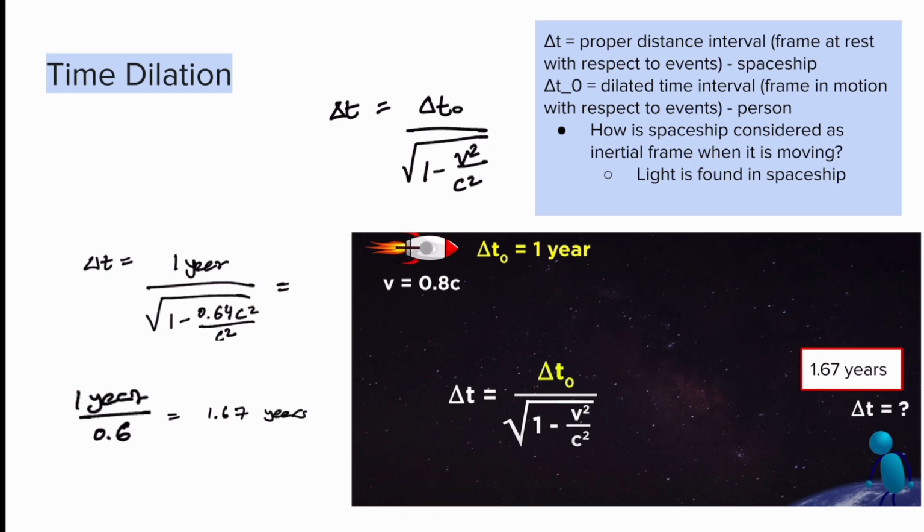In this example, we have a rocket that takes 1 year to move, and its velocity is 0.8 times c. If we plug these into the equation, we can find the time that is experienced by the person on Earth, which is going to be 1.67 years. So 1 year over the square root of 1 minus 0.64 c squared over c squared is going to be 1.67 years. Notice how this person is observing a much longer time than the rocket.